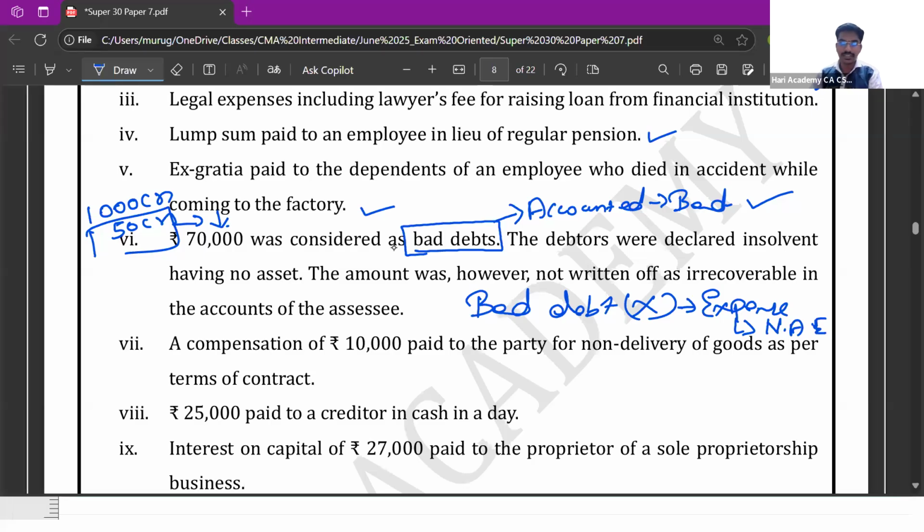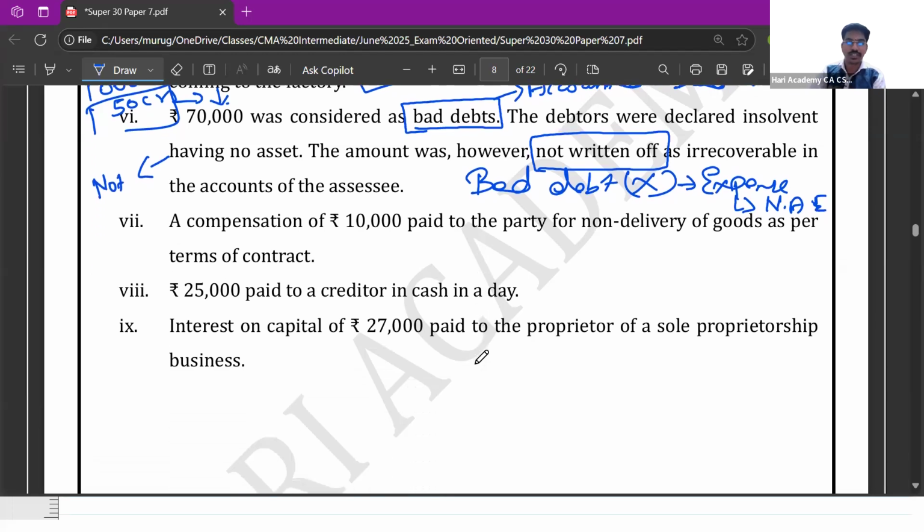Now in the present case, 70,000 is considered as bad. The debtors were declared insolvent having no assets. The amount was, however, not written off as irrecoverable. This is still not written off as irrecoverable. Hence, this expense is not allowed.